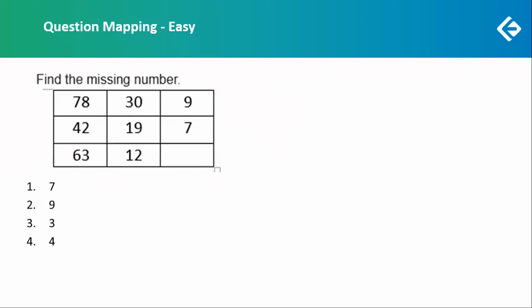Now, this one was another logical question. We had to find out the missing number. The logic was based on digit sum. Okay, so by adding all the digits and continuously adding until we get a single digit number. That was the logic. Next one.